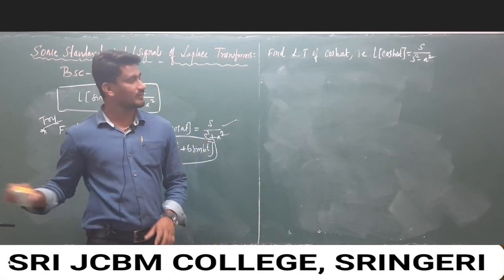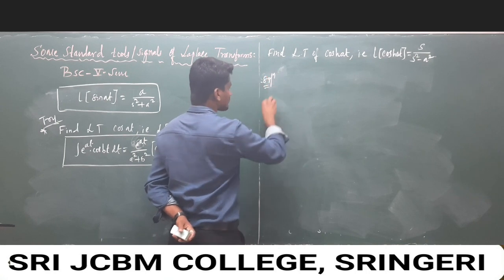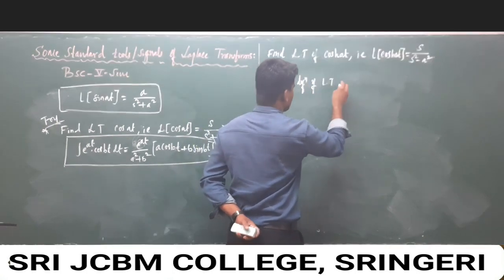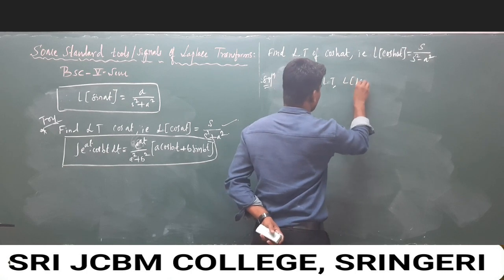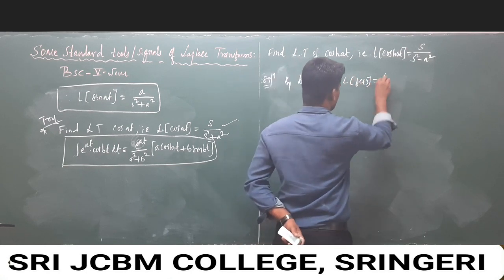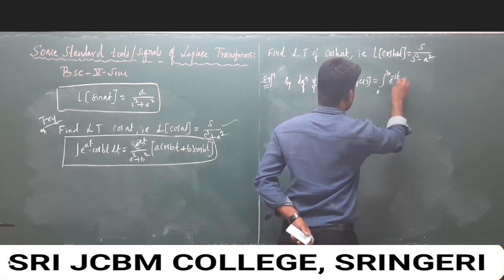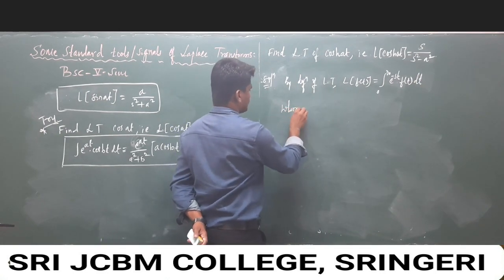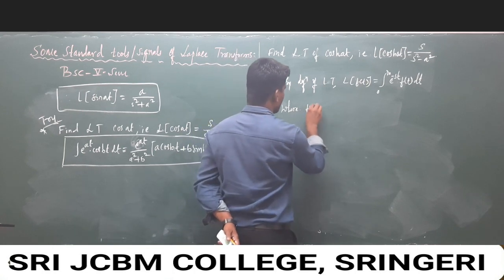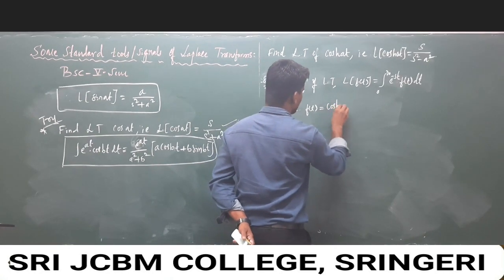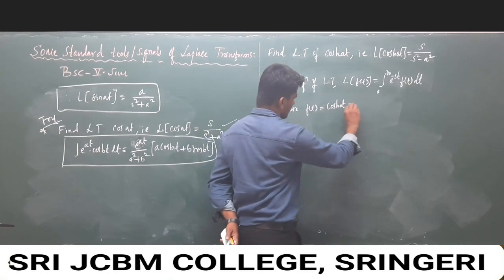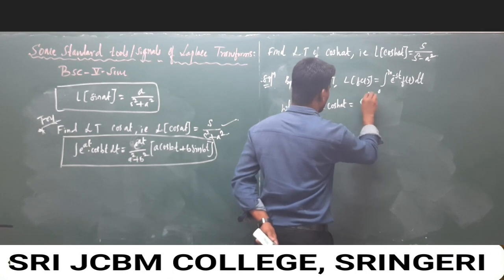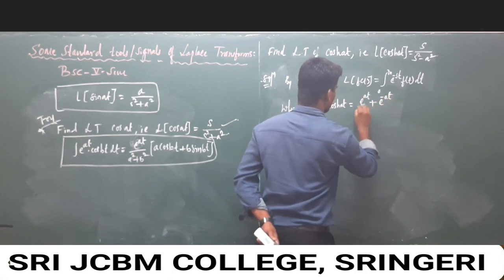With the help of the definition we can solve. Solution: by the definition of Laplace transform, we already know that the Laplace transform of a time domain function f of t is equal to the integration from 0 to infinity of e to the power minus st f of t dt, where f of t is nothing but cos hyperbolic at, and this cos hyperbolic at can be converted into exponential form, e to the power at plus e to the power minus at over 2.